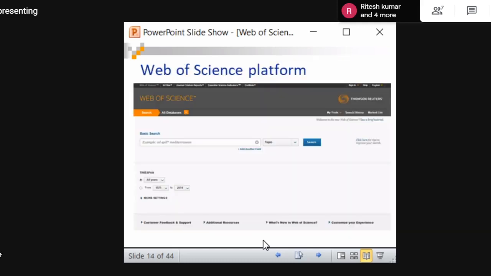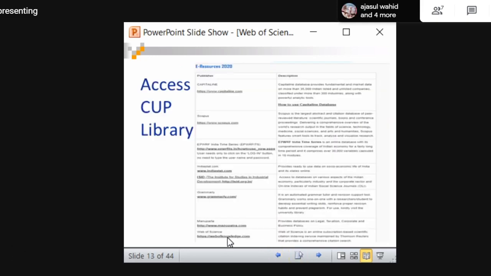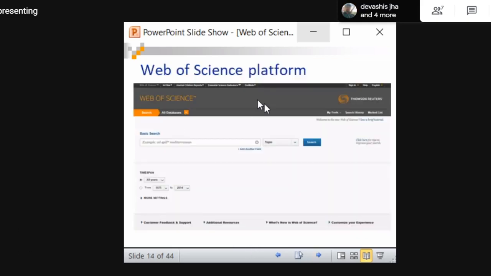Okay, so now we are coming to the practical. I am just going to show you a screenshot of the Web of Science platform, how it looks, and then I will take you directly to Web of Science. Please observe this carefully. This is how Web of Science will look. When you click this link in the library campus, in Central University of Punjab, we can directly access it. It will take us to this page.